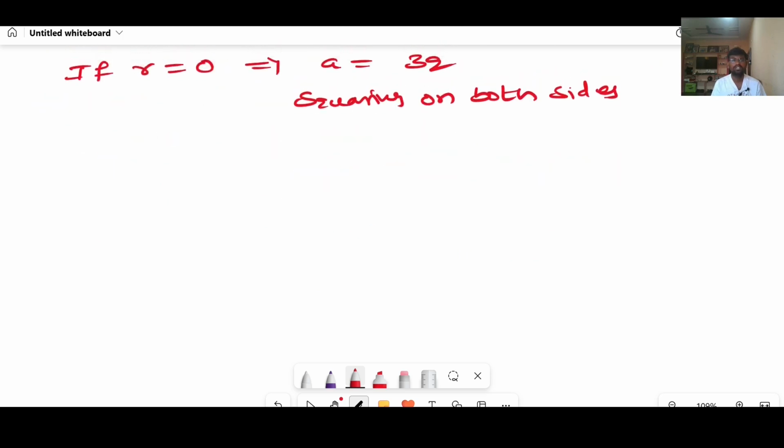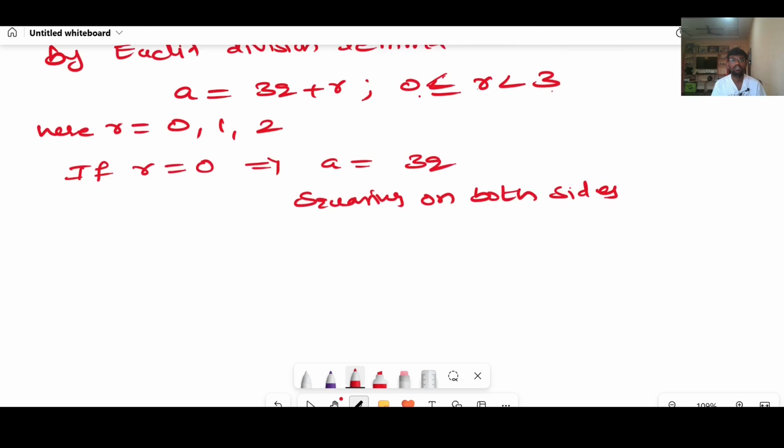If you do squaring on both sides, a square equal to 9q square, right? I can write it as 3 into 3q square. Only square is for q, right?